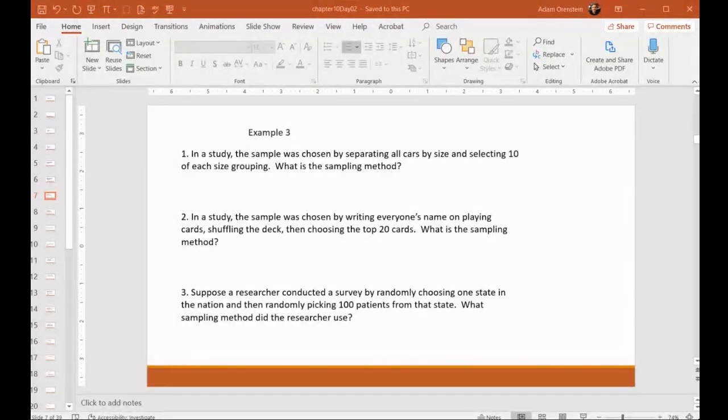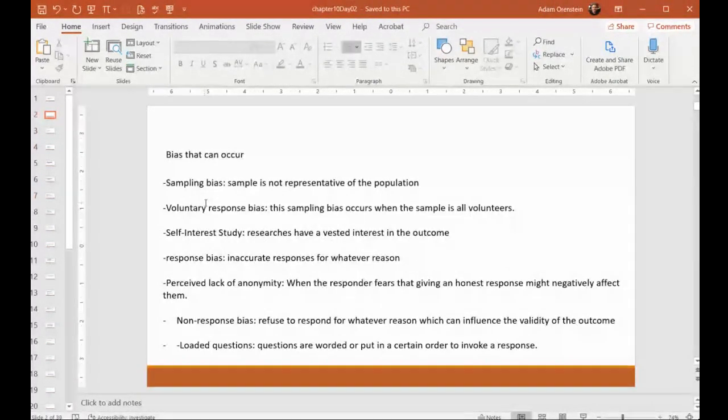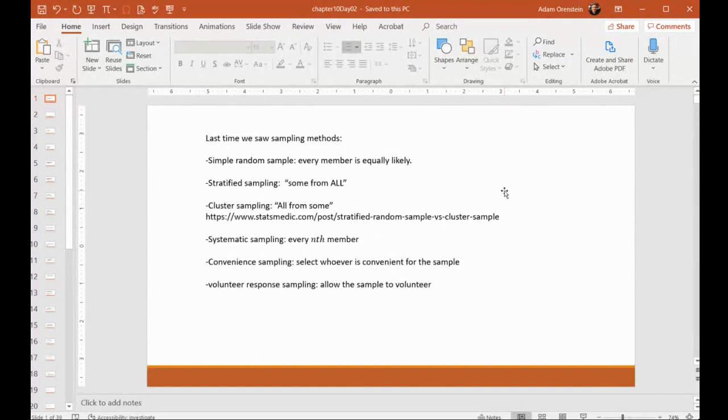Keep in mind that since we have groups here, if you went back to the slide from before, you can find it. Notice that there's really only two that deal with groups, stratified and cluster. When you're forming subgroups, it's going to be stratified or cluster sampling. Looking at the phrases here, which of the two do you think it would be? Some from all, or all from some?